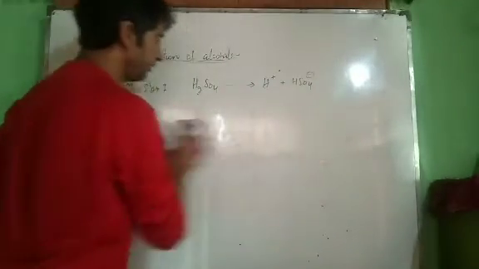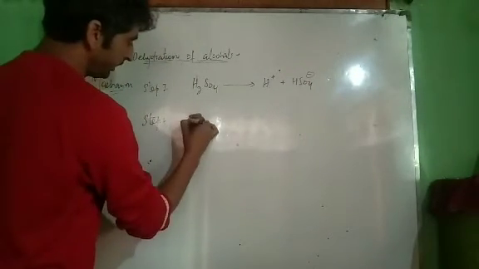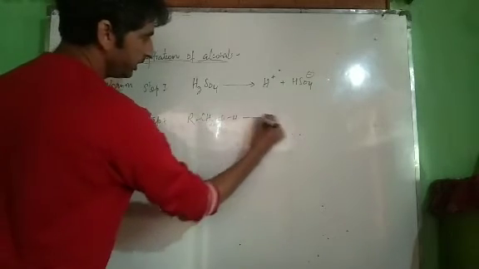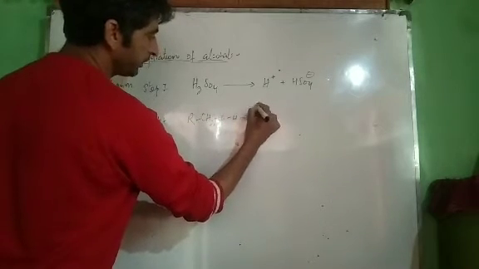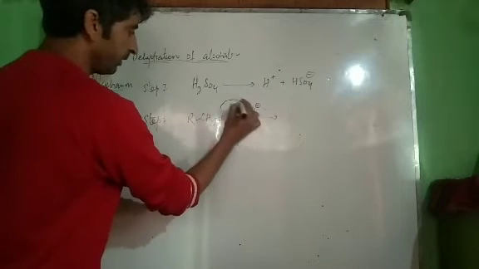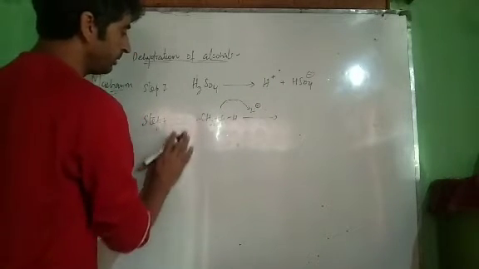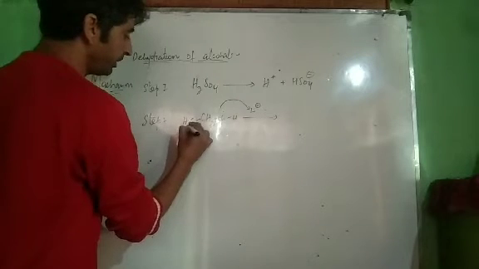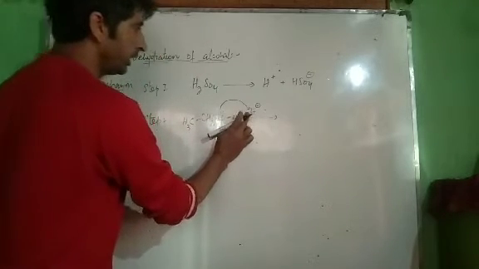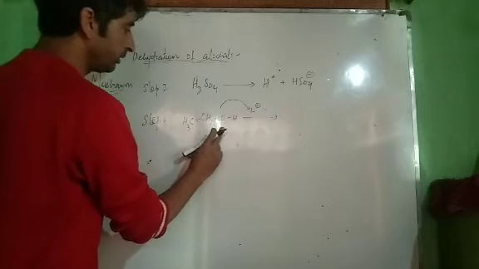In the second step, what happens? We take our alcohol RCH2OH and treat it with the H positive ion obtained over here. It will be attacked by the lone pair of electrons on the oxygen atom, because OH is not a very good leaving group. OH is a poor leaving group. Therefore, to make it a good leaving group, we have to protonate it. The aim of using this acid is to protonate the alcohol to make it a good leaving group.